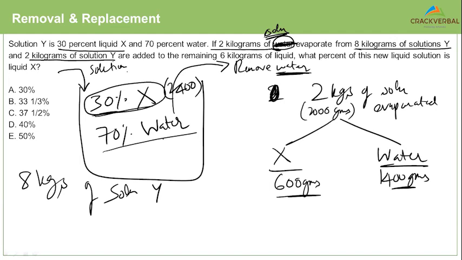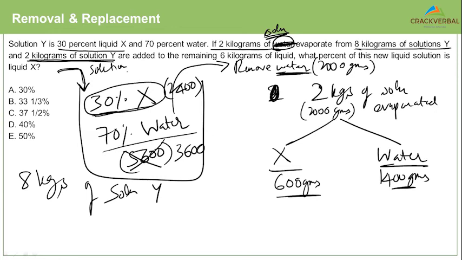$2,400, correct. And how much would be water? Obviously 5,600. How much water did you remove? You removed 2 kilograms of water, correct? So how much water would now remain? You would have 3,600 grams. What are you adding now? You're adding 2 kilograms of solution Y, okay?